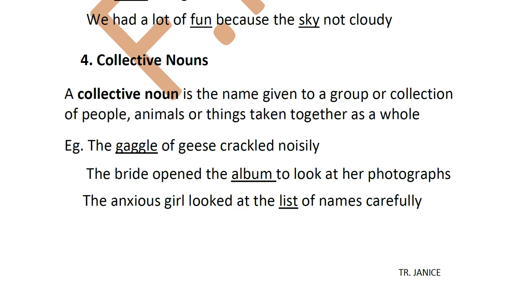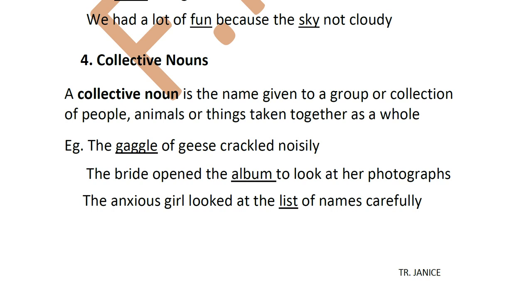So when you have a group of the same type of things, not one dog, one hen, one chicken or one horse, no. You talk of all the same type, then it is given a name, a collective noun. Now here I'll just read the example. A gaggle of geese crackled noisily. So crackled is the sound that they make. Gaggle of geese is the collective noun for the geese.